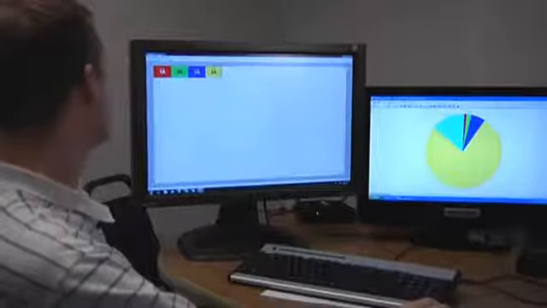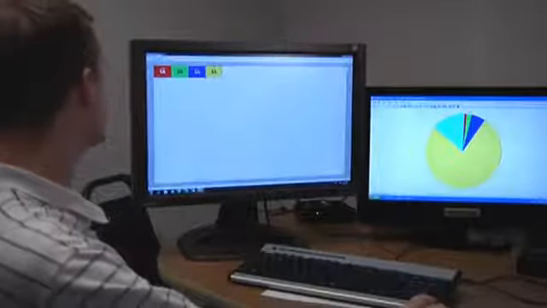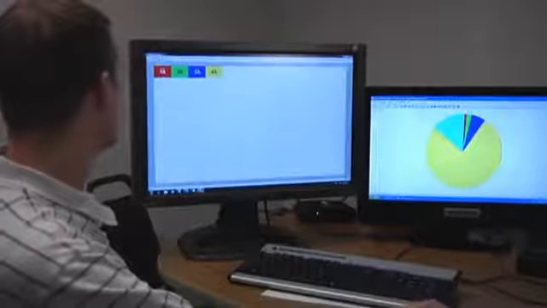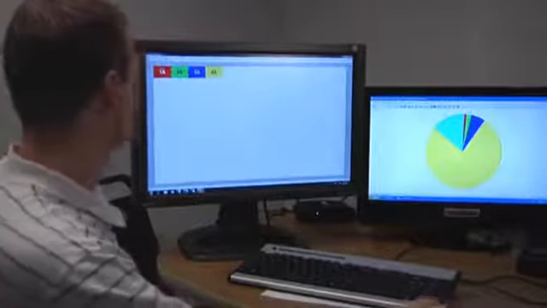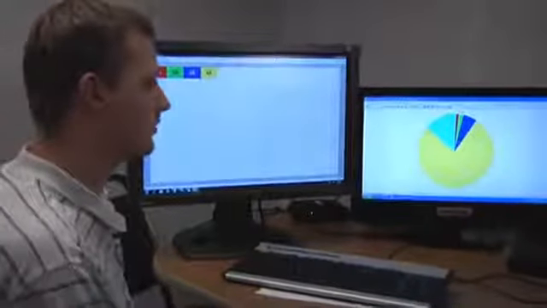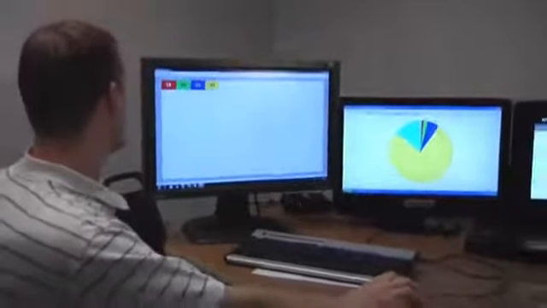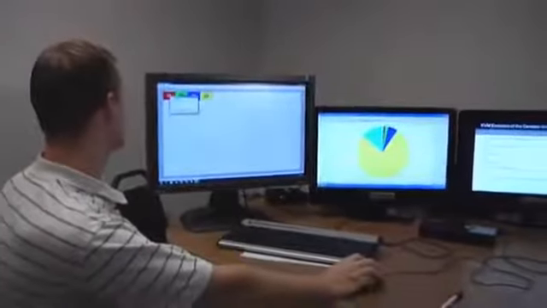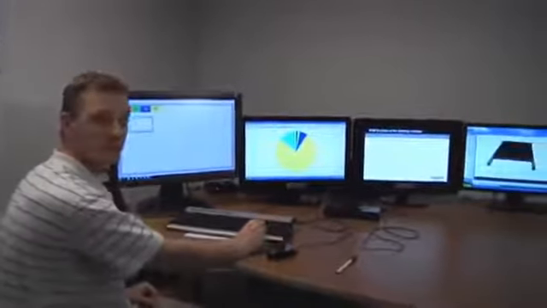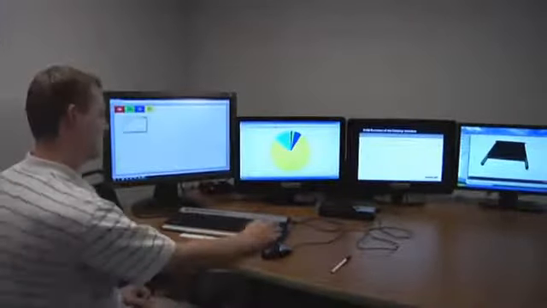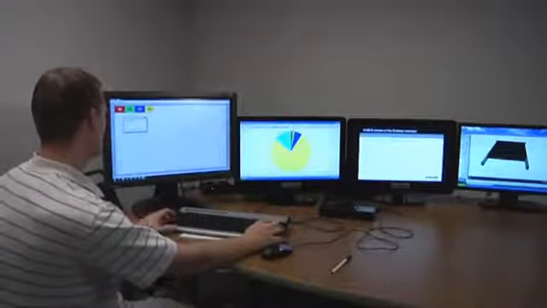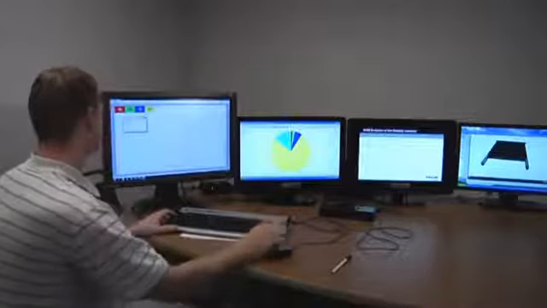You'll notice that I'm adding some colored boxes on the screen. The red box is monitor 1, the green box is monitor 2, the blue box is monitor 3, and the yellow box is monitor 4. And the next thing I want to do is double click on each box. For monitor 1, I want to enter the resolution that I'm using for computer 1. In this case, it's going to be a 1920 by 1200.